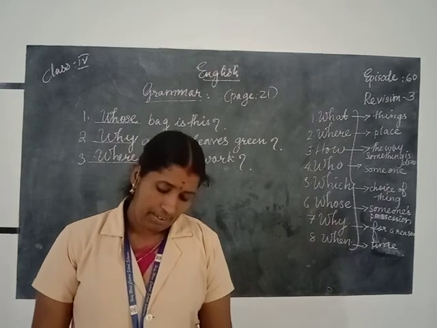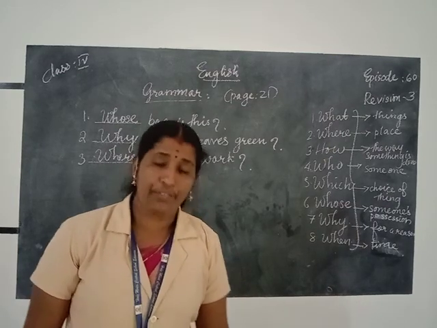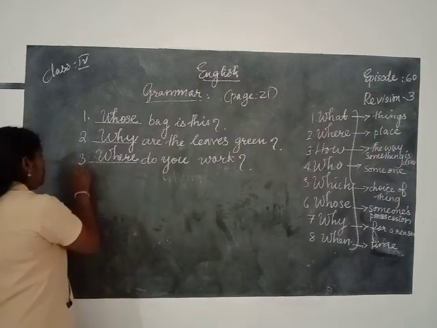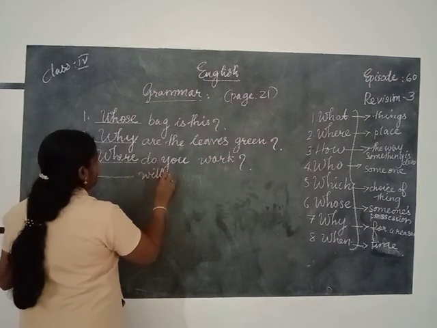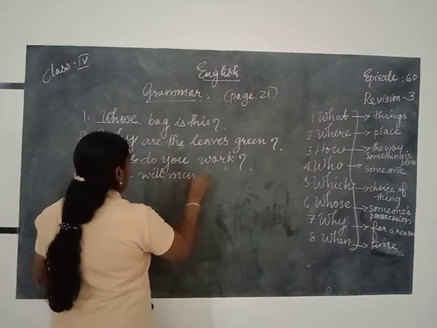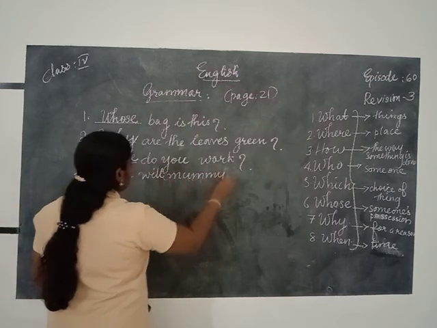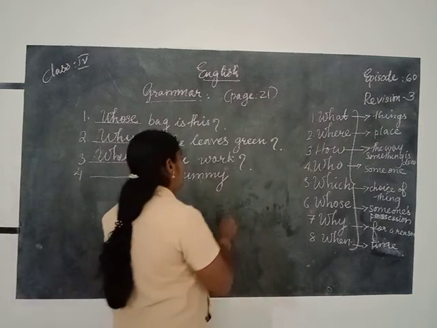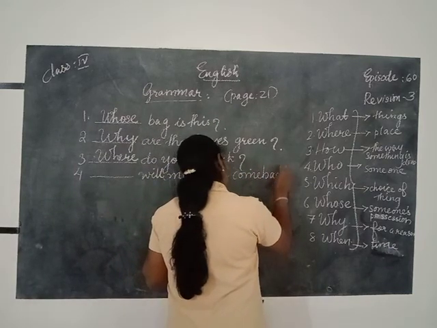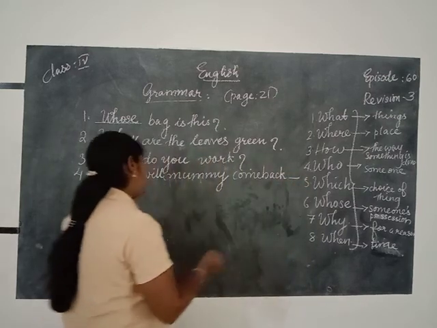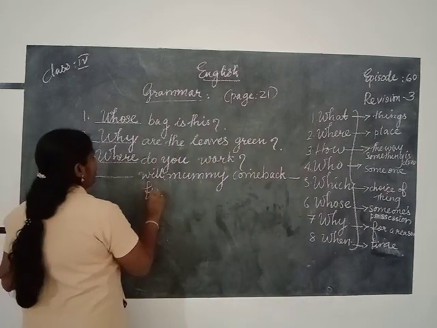The next one, dash will mummy come back from the market? Fourth one. M-U-M-M-Y, mummy, come back from the market. C-O-M-E B-A-C-K, come back. From the market.